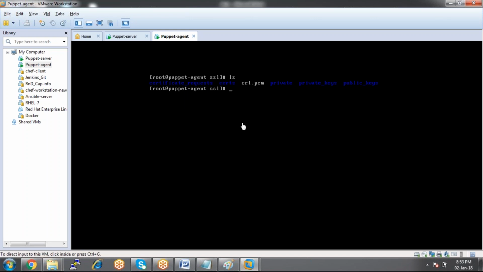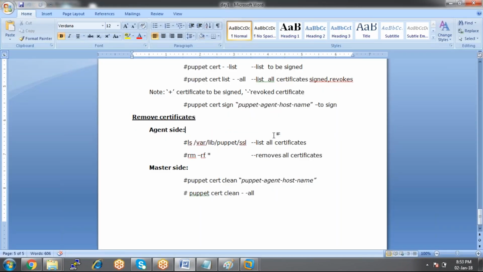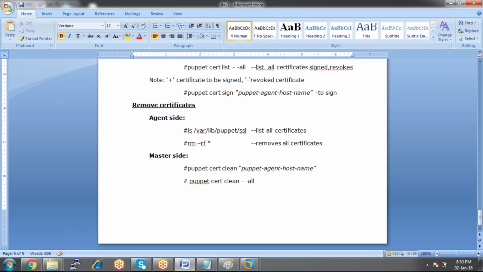If you remove this ssl file, then the certificate will be removed from the client system. We are performing this operation from the client machine. If you want to remove a certificate from the master machine, then puppet cert clean and then the puppet agent name.